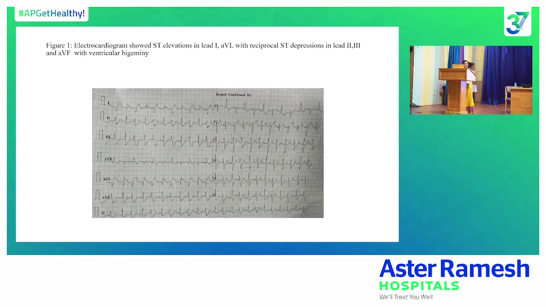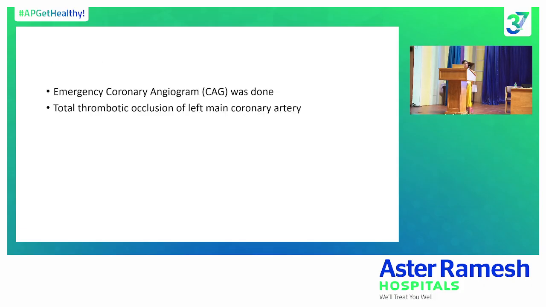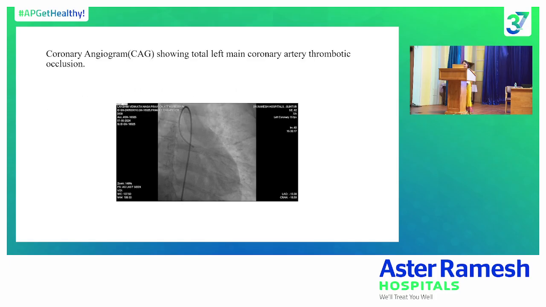Meanwhile, stabilizing the patient, we took the ECG. You can see the ST elevations in lead 1 and AVL with reciprocal ST changes. So it is a left main equivalent. Immediately from the ER itself, we took the patient to the cath lab for primary coronary angiogram. Angio showed the